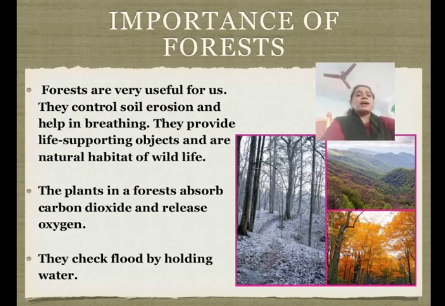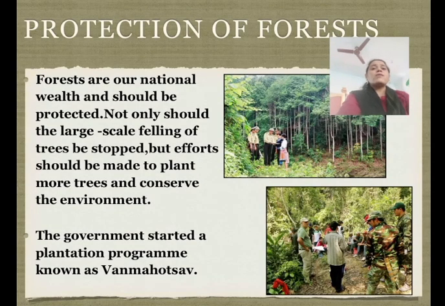The government started a plantation program known as Van Mahotsav. To reduce global warming due to deforestation, trees are planted in large numbers to increase forest area. All wastelands are brought under plantation. In addition, both sides of the roads and hill slopes are being planted with trees.